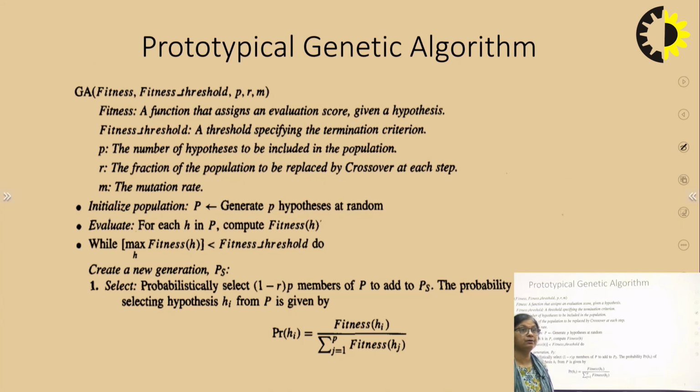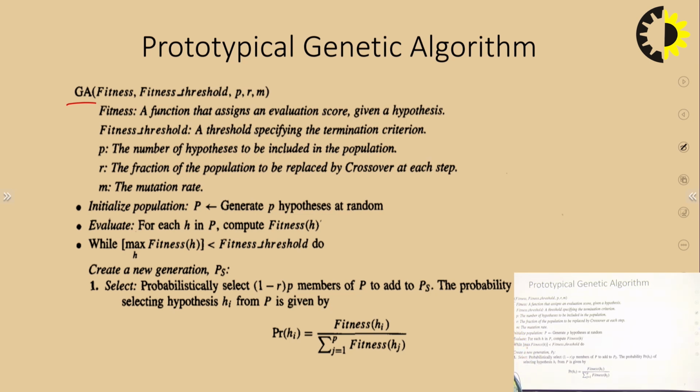Now, we will talk about the prototype of the genetic algorithm. So, what we said is that there will be a fitness function, there will be a population, one generation. In that generation, we will find the fitness of all the individuals, and the fitness that we are finding will form the basis of carrying some of the population individuals to the next as it is, and others will form the basis for generating new individuals. Okay, so this is our prototype. So now let us understand. My prototype here is GA, genetic algorithm.